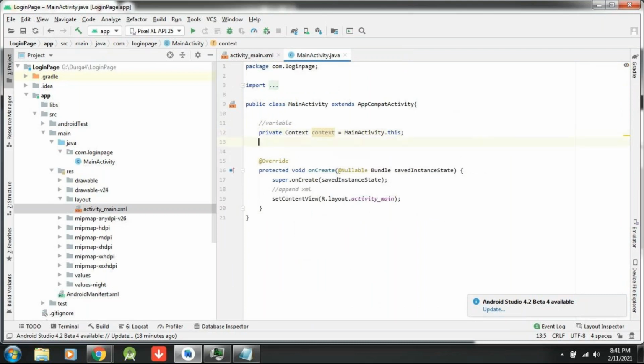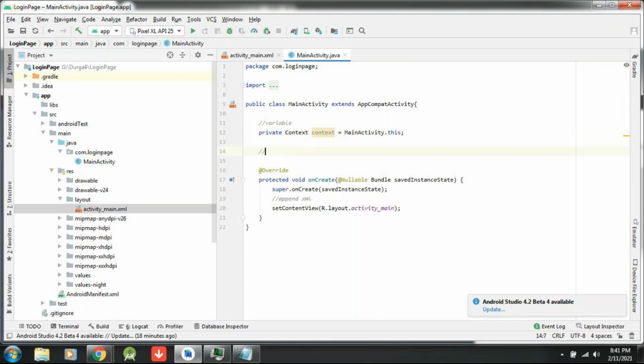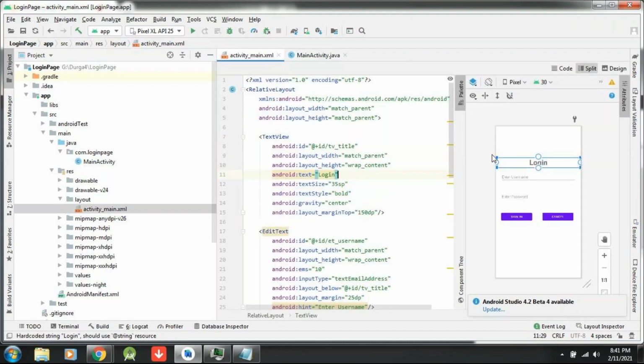After that you have to write your XML variables. What is meant by XML variables? In your XML, when you are designing the screen, whichever views have backend logic, only those views you have to register in the main activity.